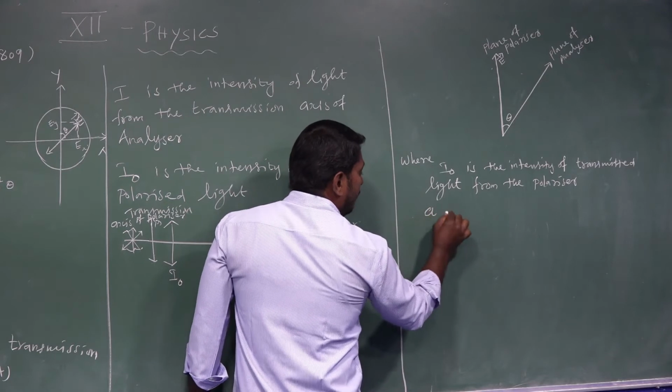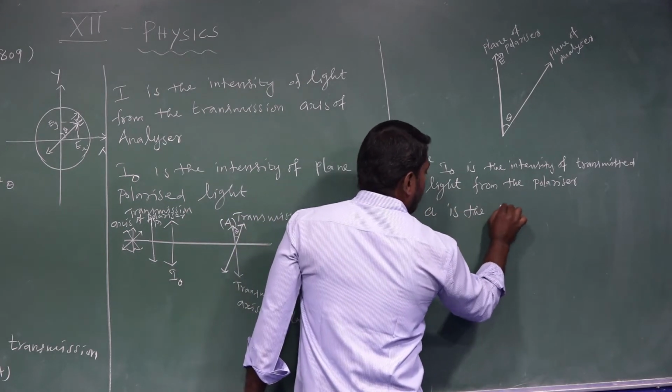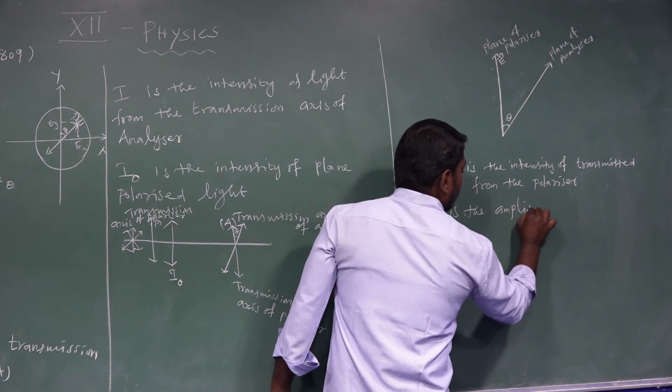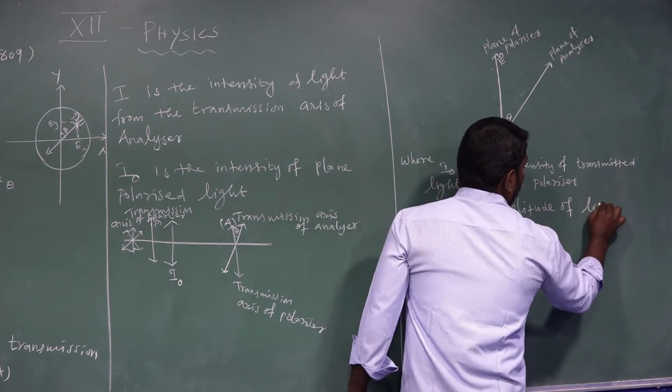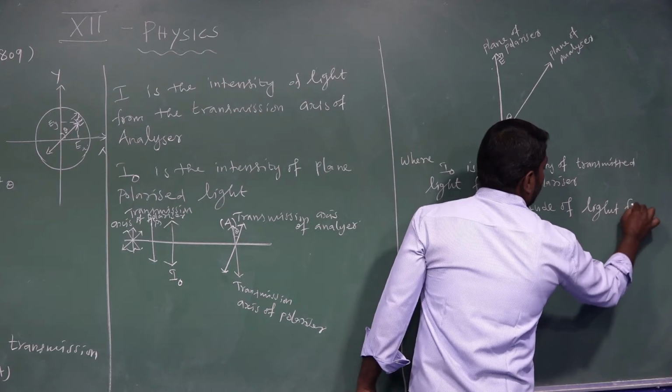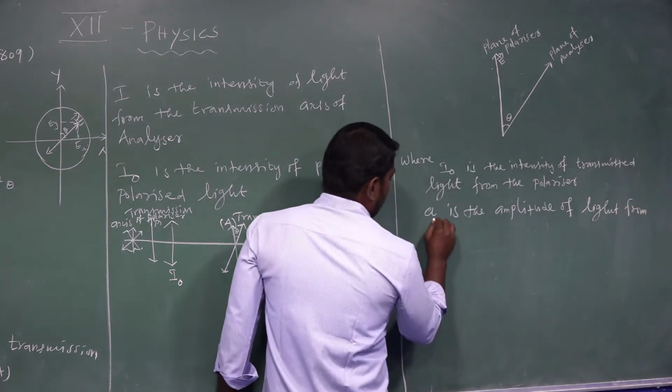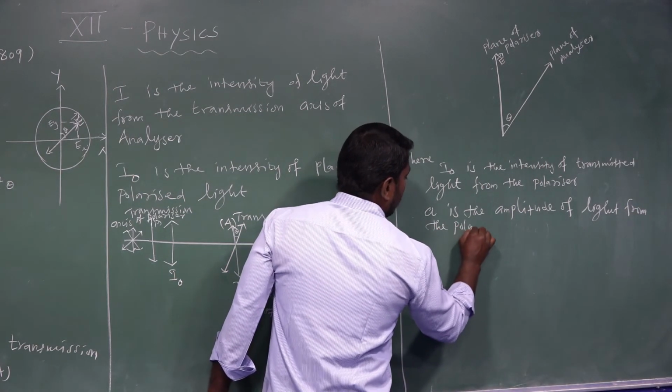Then small a is the amplitude of light from the polarizer.